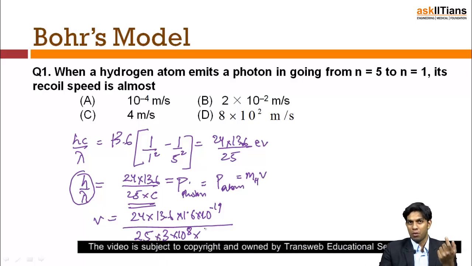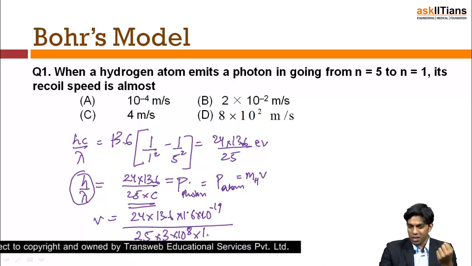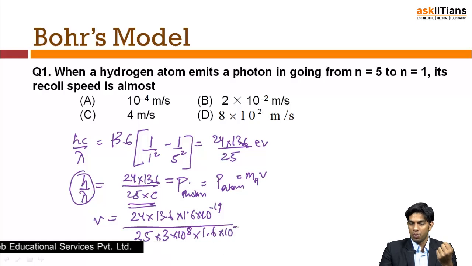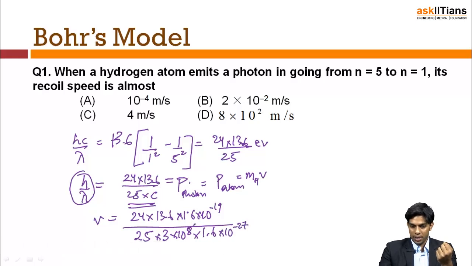Mass of hydrogen is mass of one single proton, so it's 1.6 into 10 to the power minus 27. So I guess these get cancelled, 1.6, 1.6, and it comes out to be close to 4 meter per second. Right? So the correct answer is C.